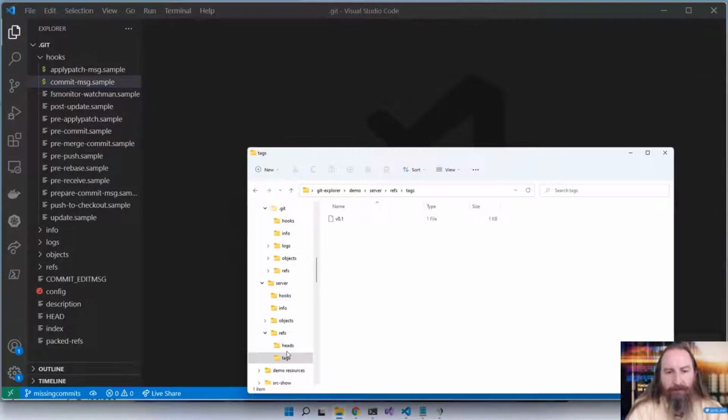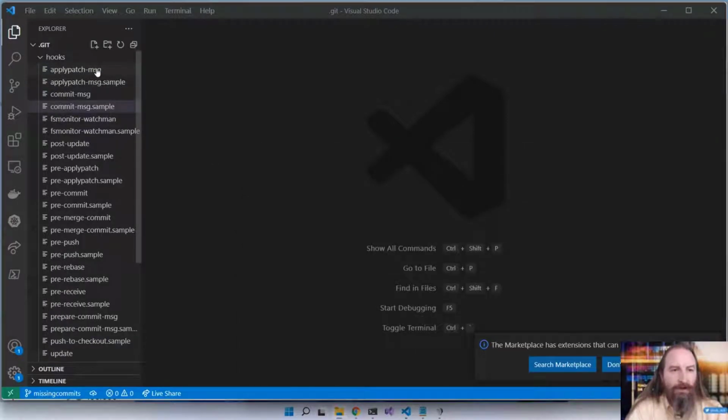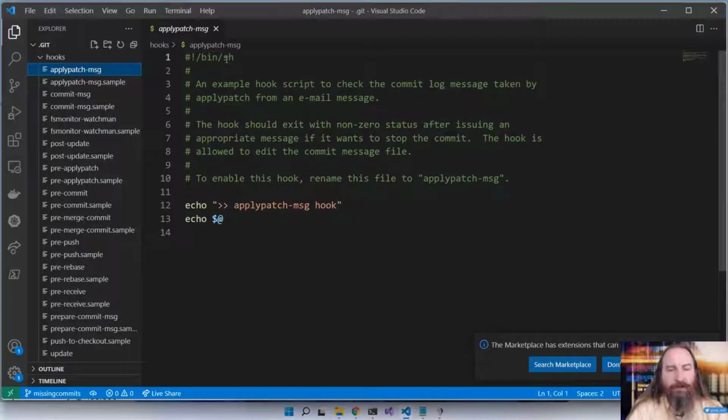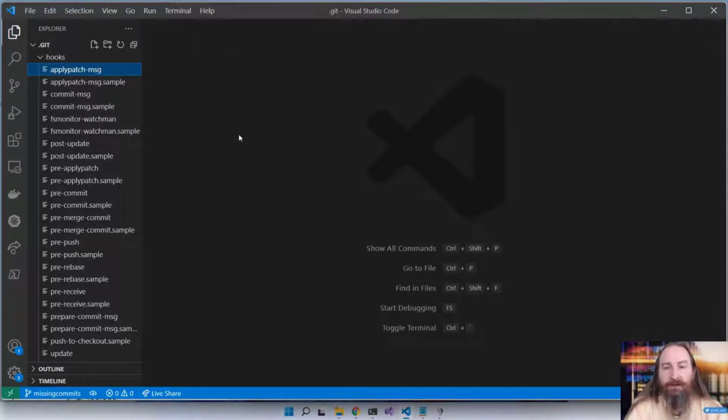So I'm going to go grab some content. I'll just go grab a bunch of hooks that I have here, and we'll set them in place. And let's go take a look at those hooks. Now, in each of these hooks, I created a shell script that just echoes the arguments passed to it, so that we can see what hooks are involved. So we have a commit message hook, a post update hook, a pre-commit hook. Let's go play with these automation pieces and see what we can do.